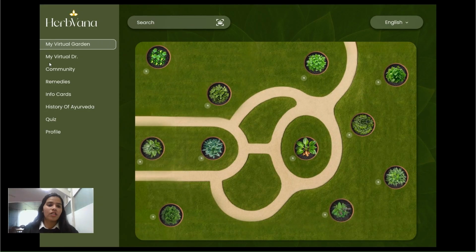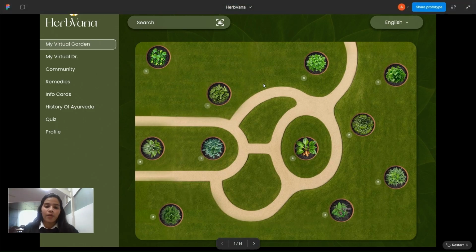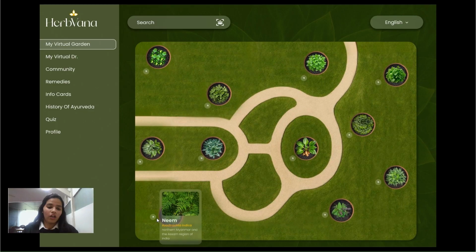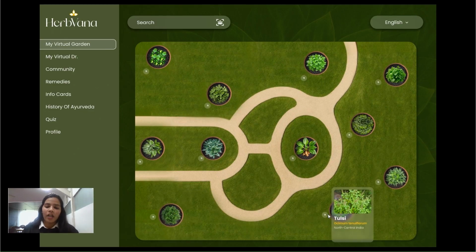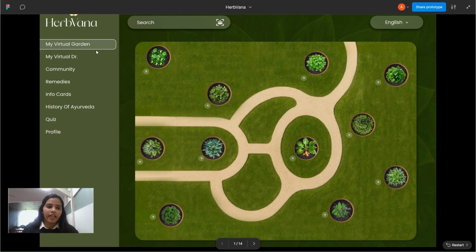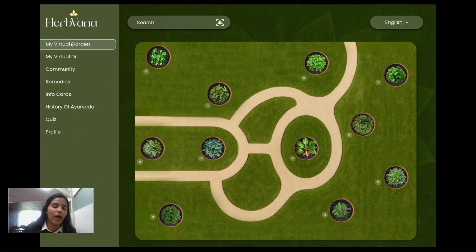So first on the left side you can see a navigation bar, and on the right side you will see a garden with multiple trees. When you hover, you will get an information card showing what the plant is about, its scientific name and its origin. On the right hand side you will get the navigation bar.